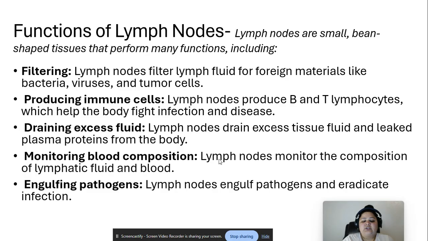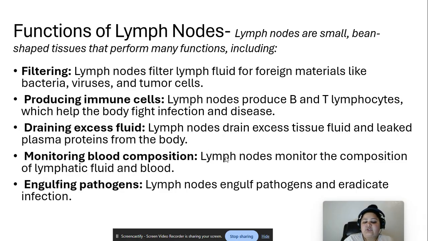Monitoring blood composition. Lymph nodes monitor the composition of lymphatic fluid and blood. Engulfing pathogens. Lymph nodes engulf pathogens and eradicate infections. So lymph nodes have a very important function, right? They're responsible for filtering lymph fluid for foreign materials like bacteria, virus, and tumor cells. They also produce immune cells. Lymph nodes produce B and T lymphocytes. They also drain excess fluids. If there's an excess of fluid, it gets drained out.